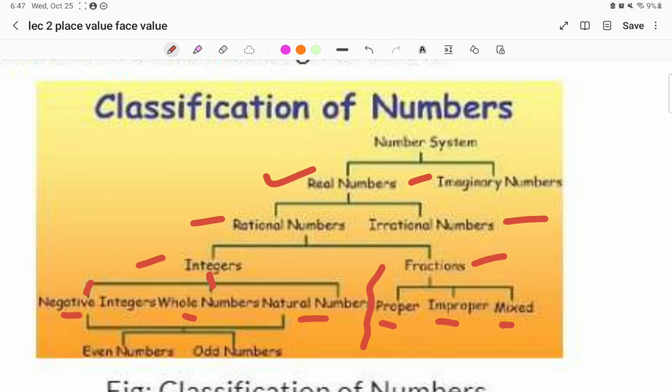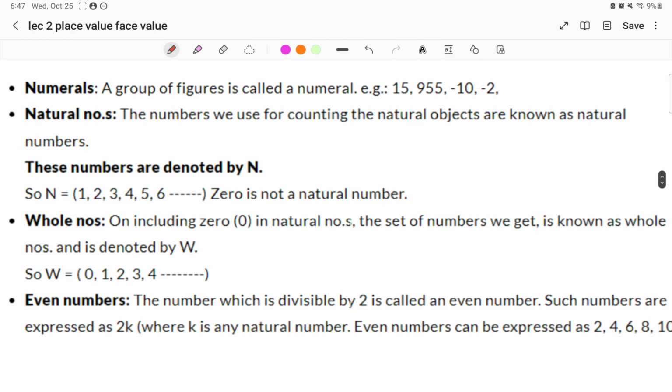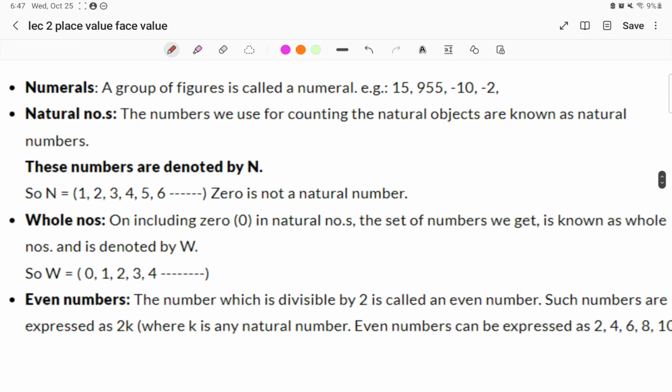Okay, so we will study each and every terminology in detail in today's class. Now, what is a numeral? A numeral is nothing but a group of figures, that is, a group of numbers: 15, 995, minus 10, minus 2, minus 7, minus 18, 14, 16, 100. What are these? These are the figures or numbers. These are called numerals.